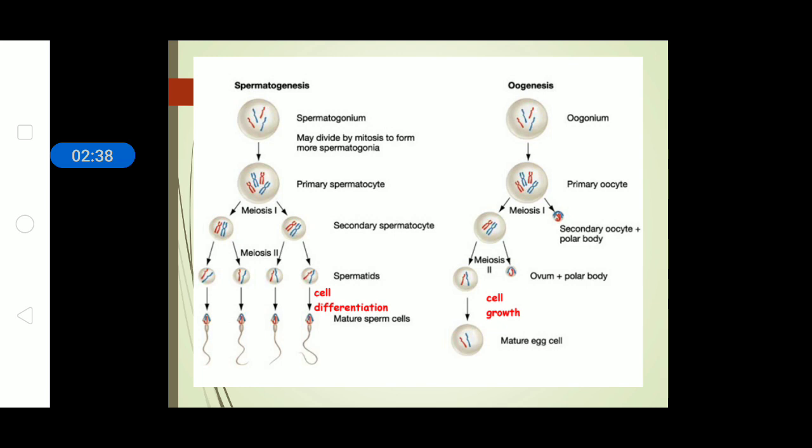target. In this diagram, on the left side, you can see the process of spermatogenesis, which is represented diagrammatically, and the oogenesis on the right side. So, let us enter into the details of this process.